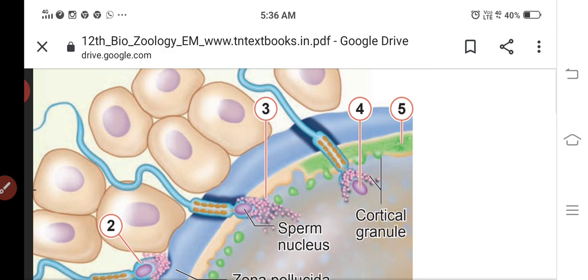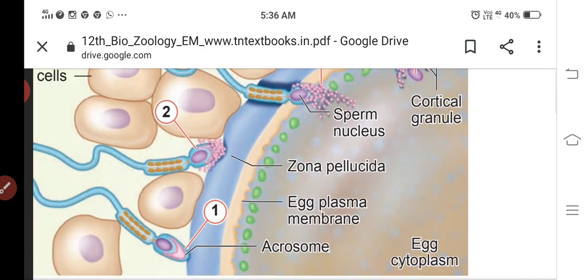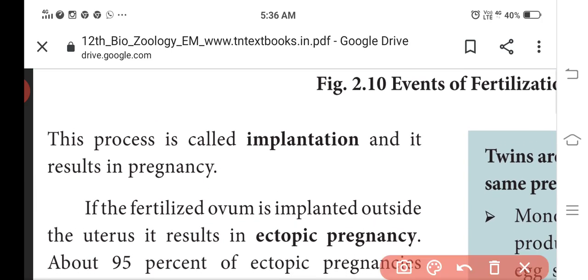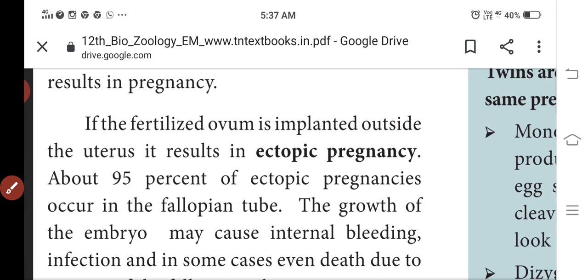Why are the cortical granules formed? It will protect the egg, and at the same time polyspermy will be avoided. That leads to implantation, or pregnancy. Next we will discuss ectopic pregnancy.